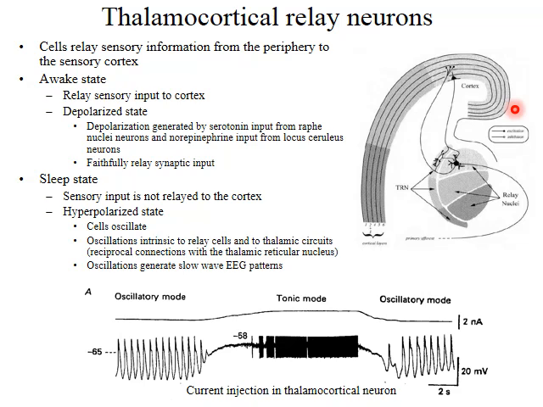However, these neurons can also be in a second state. In sleeping animals, these relay neurons fail to relay sensory information from the periphery to the cortex. In this state, the cells are hyperpolarized.